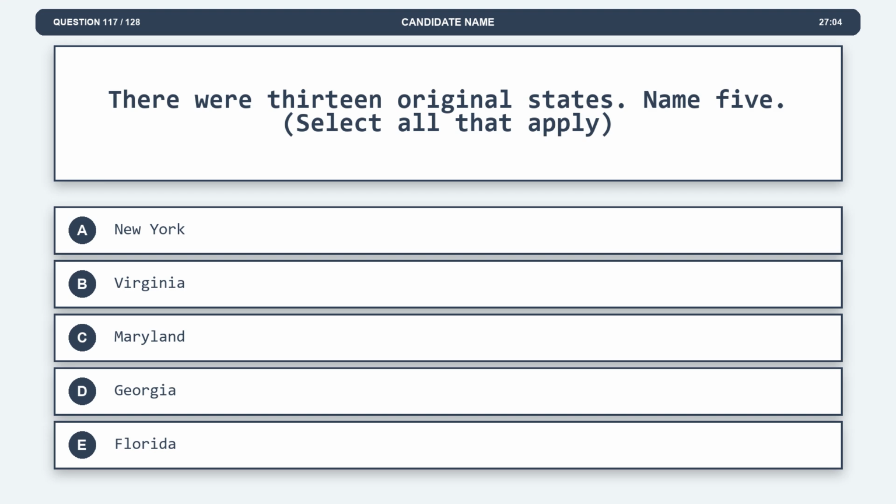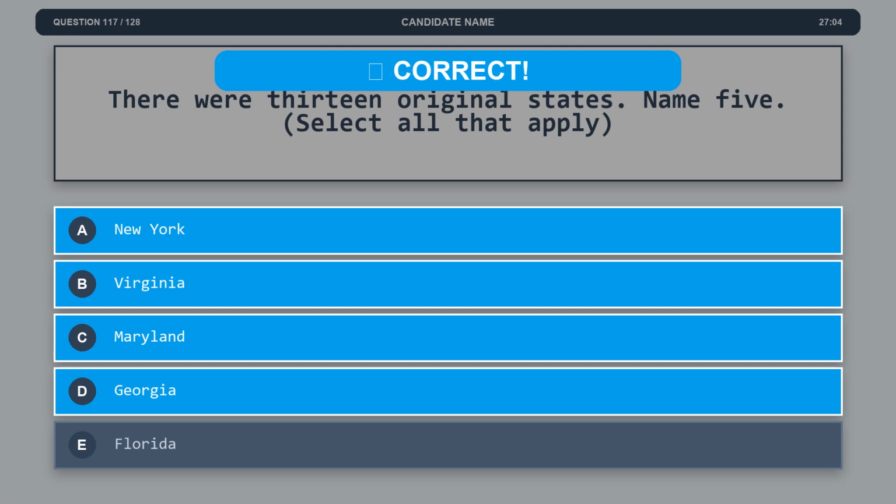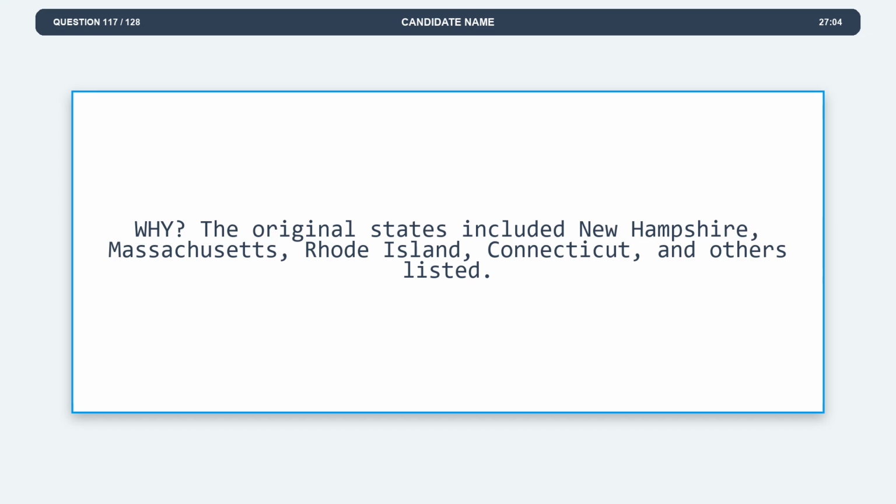Question 117. There were 13 original states. Name 5. Option A, New York. Option B, Virginia. Option C, Maryland. Option D, Georgia. Option E, Florida. The correct answers are options A and B and C and D. Option A, New York. Option B, Virginia. Option C, Maryland. Option D, Georgia. Explanation: the original states included New Hampshire, Massachusetts, Rhode Island, Connecticut, and others listed.